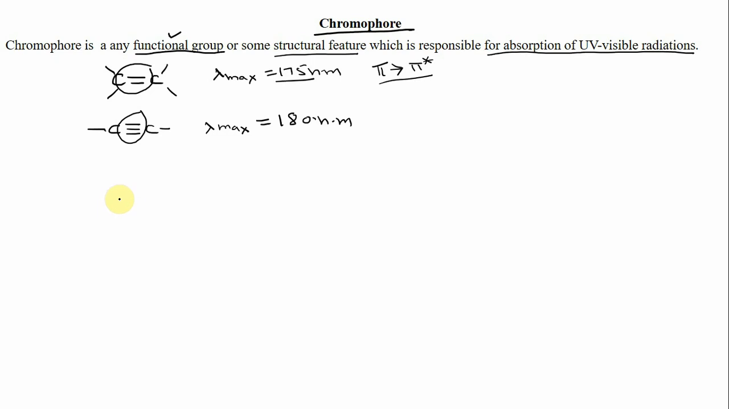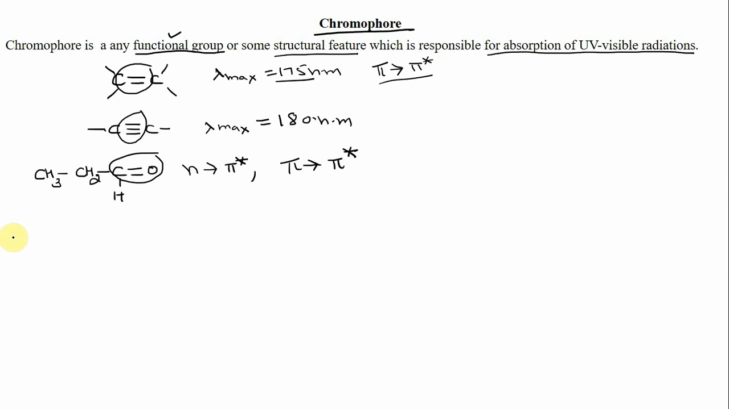Okay, similarly, suppose you have this molecule, CH3, CH2, and suppose I put hydrogen over here. Now in this molecule, this carbonyl group can show n to pi star transition and it can show pi to pi star transition. So UV visible radiations are absorbed because of the presence of this carbonyl group. So this carbonyl group is a chromophore.